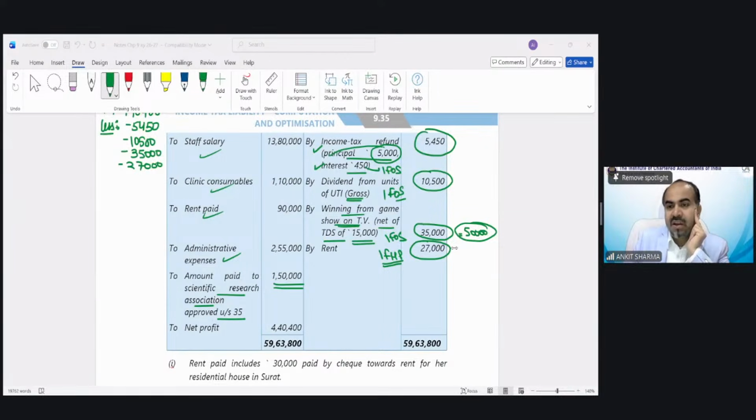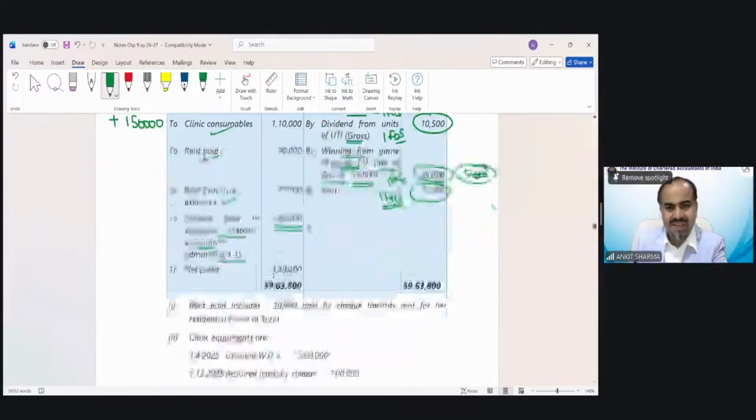Because we are under the default tax regime, and you must have gone through the provision of PGBP, payment for scientific research to a Scientific Research Association, whether approved etc., is not allowed under the default tax regime. It is allowed under the optional tax regime, but it would be disallowed under the default tax regime when we calculate our profit. So 1,50,000 is going to be added back. So the debit credit side has been done.